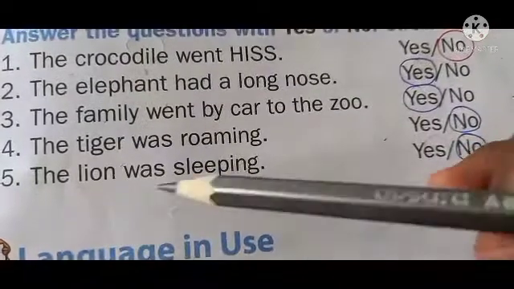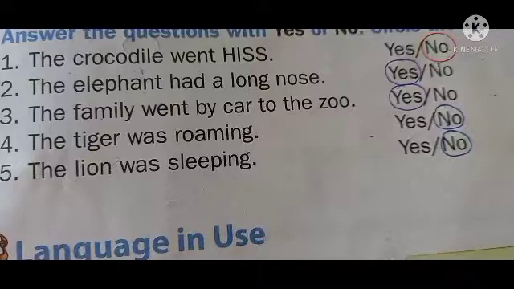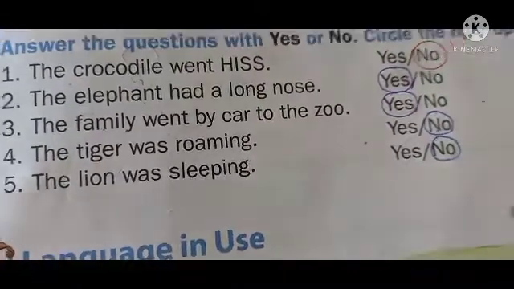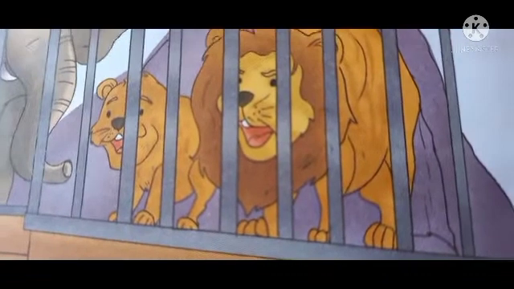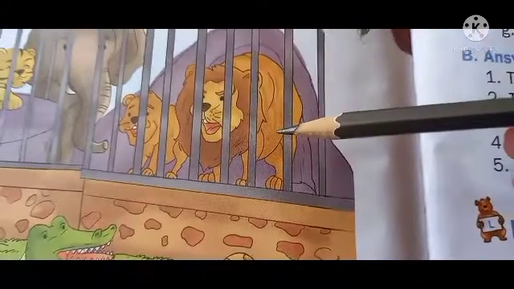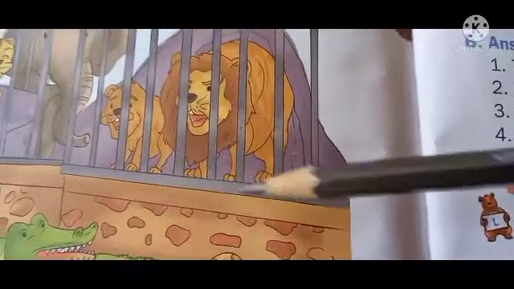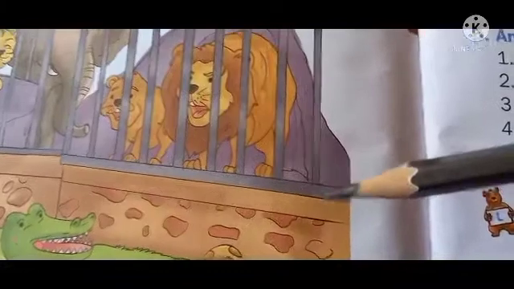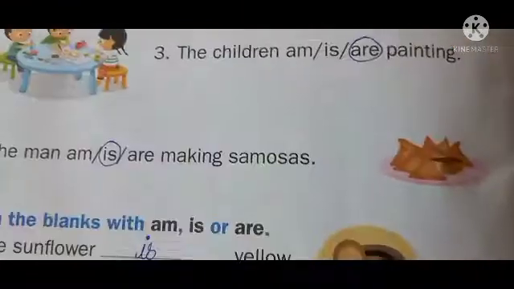Next, the lion was sleeping. Yes or no? No. Why? Here see. Lion is not sleeping. Lion is roaring. Lion and lion's baby cub both are roaring. So over. This one you have to practice, dear children.